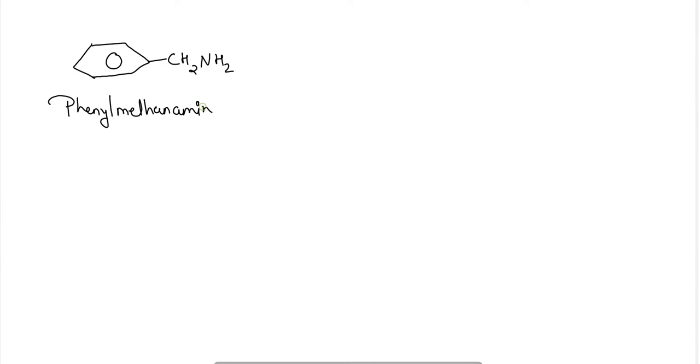Here we can take one more example for the aromatic group. So if I am considering an aromatic group where the amine group is connected to the chain which is connected to the aromatic group here, then the aromatic group will become the side chain here. So the name of this compound will become phenylmethanamine.